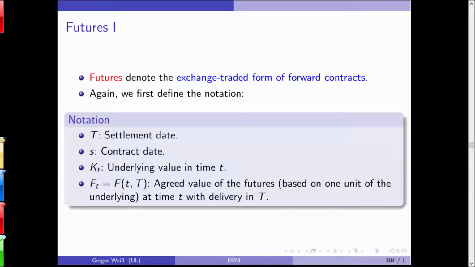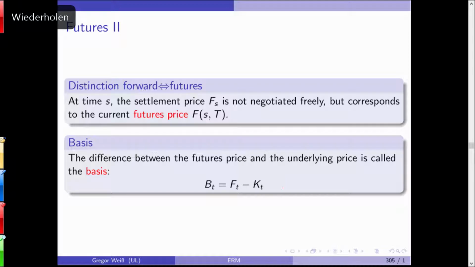So you have a settlement date T, a contract date S, again a spot price, an underlying value at time T, and the agreed value of the futures based on 1 unit of the underlying, FT. But as this is exchange traded, you can observe this future price every day. Every day you can see on the exchange there's a future price to buy or sell a future. This makes pricing a little bit easier. So the settlement price, FS, is not negotiated OTC as in the forward contract, but it's observable on the futures exchange.